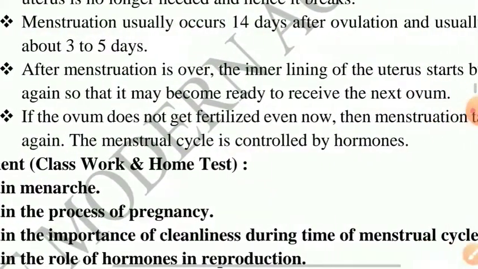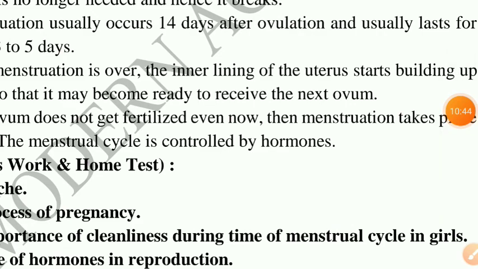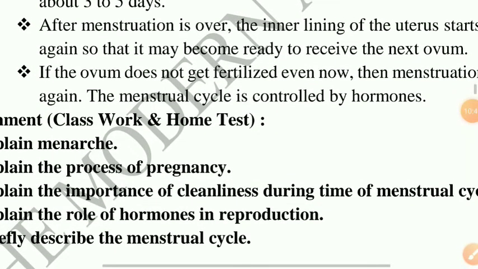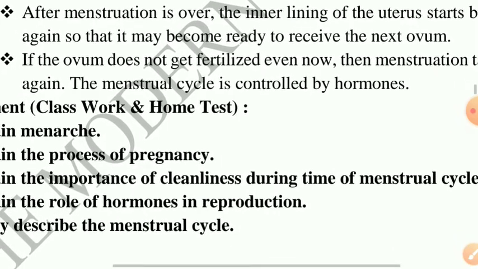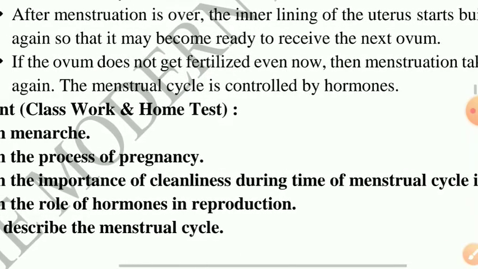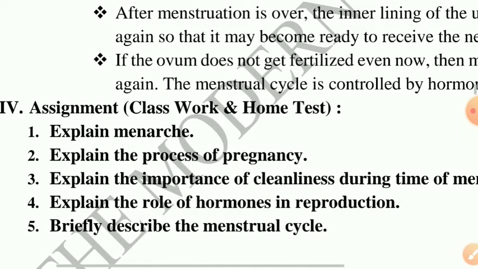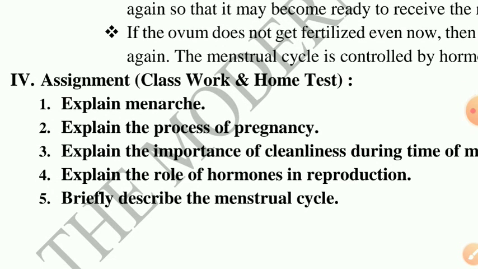After menstruation is over, the inner lining of the uterus starts building up again, so it may become ready to receive the next ovum. If the ovum does not get fertilized even now, menstruation takes place again. The menstrual cycle is controlled by hormones only.